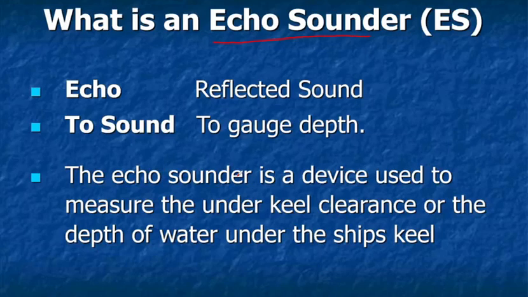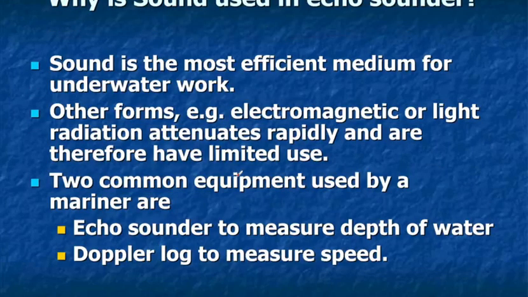That is called an echo. And to sound here means to measure the depth. So it is a device used to measure the underkeel clearance, or the depth of water under the ship's keel.